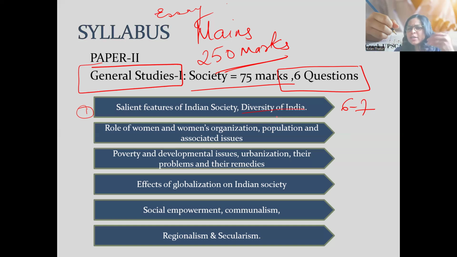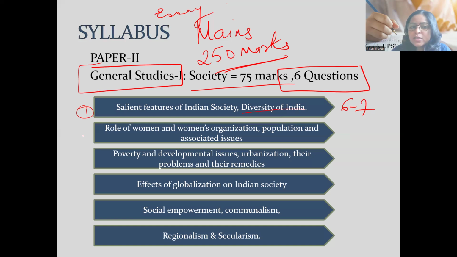Now, when I talk about salient features, there are different salient features of Indian society. Unity in diversity is one of the beautiful salient features of Indian society. Caste system is an integral feature of Indian society. Patriarchy. Joint family system. These are the salient features of Indian society which we need to elaborate upon.